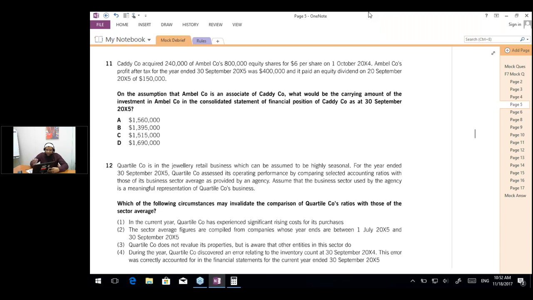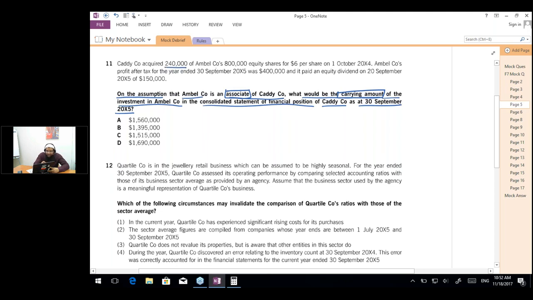So let's see question number 11. The question says that on the assumption that Ambil company is an associate of Candy company, what would be the carrying amount of the investment in Ambil company in the consolidated statement of financial position of Candy company as at 30th September 20x5? So we need to calculate the carrying amount of the associate. So let's read the question.